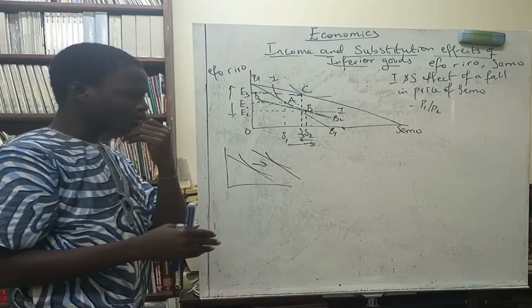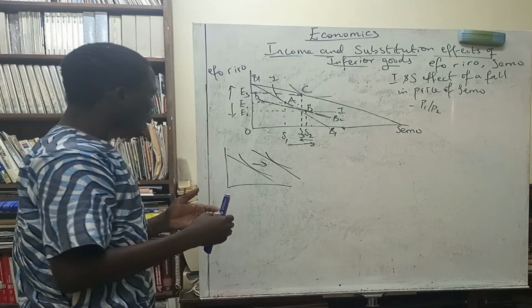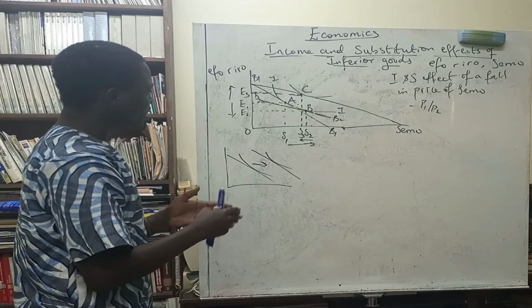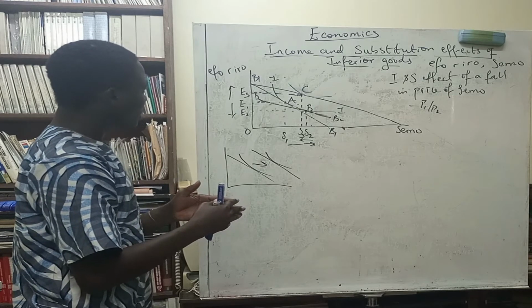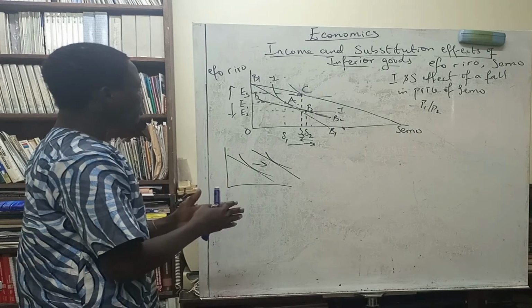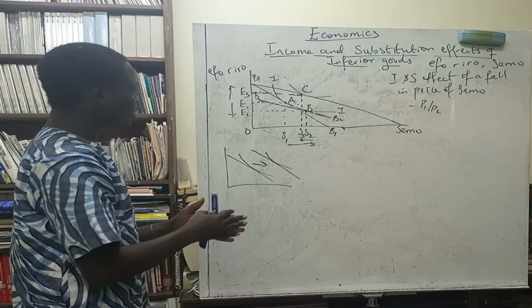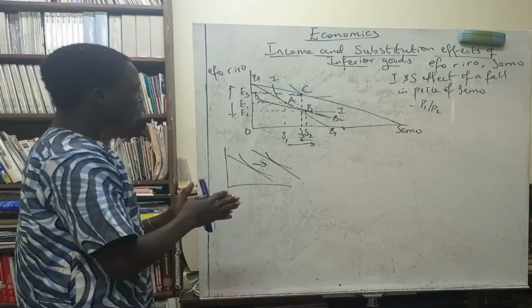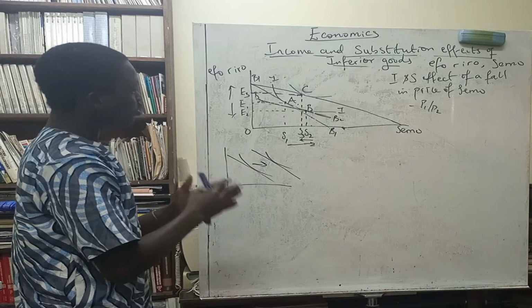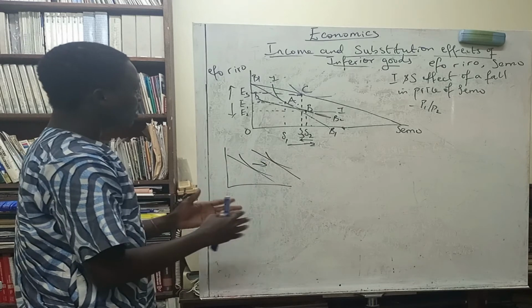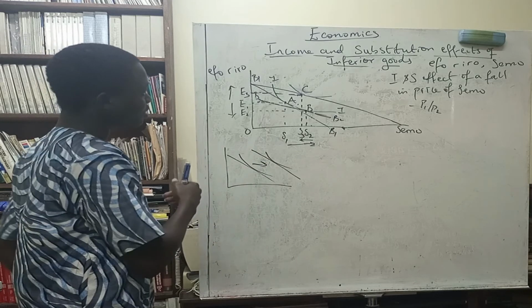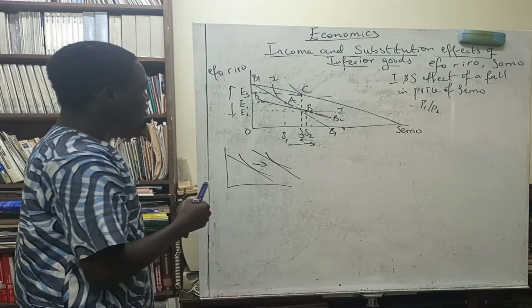So what was the conclusion of the substitution effect? It says that the consumer should buy more of Semo and then less of Eforio. Okay, because that was the initial substitution effect. More of Semo and less of Eforio. So that's going to be the conclusion from everything that we've done here. Okay, so with that, we are done with the income and substitution effect of inferior goods.